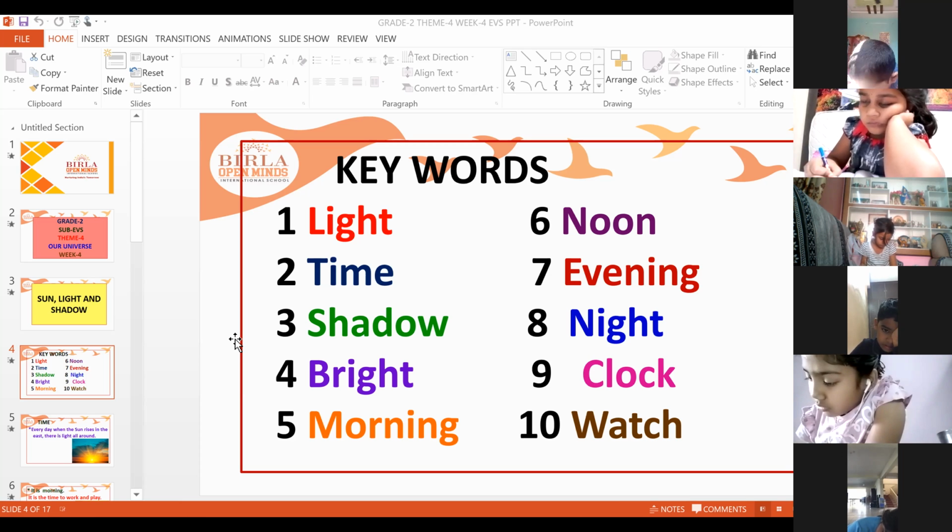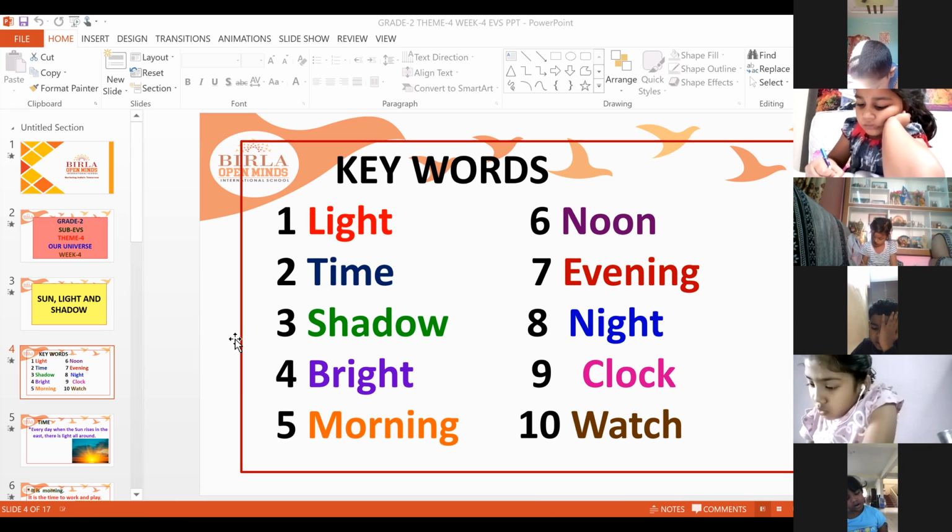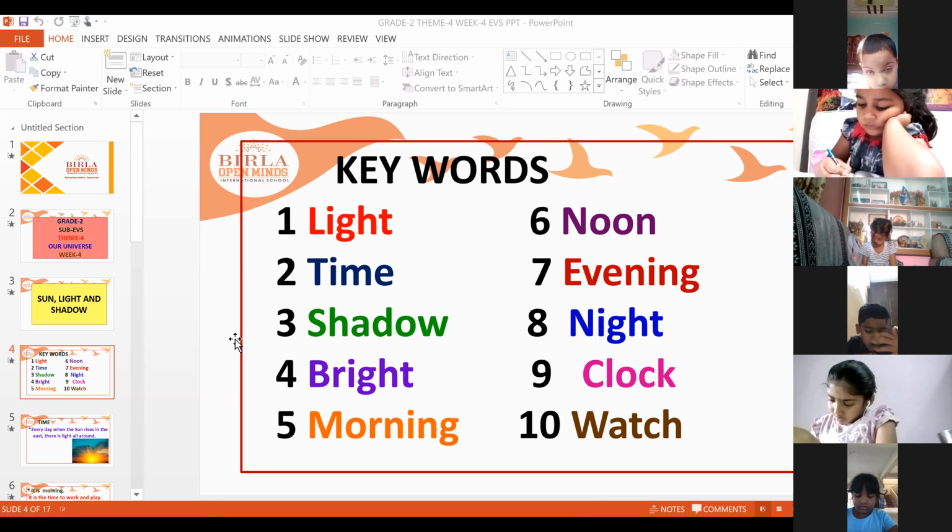Next, morning. M-O-R-N-I-N-G, morning. When the sun rises, it is called morning. Noon. When the sun is on top of our head, it is called noon. Now it is noon because now it is 12:39.